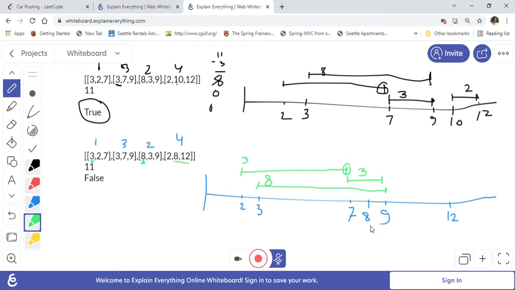So as you can see, when we go from 8 to 12, at this point we already have occupied all the 11, right? So when we wanted to put 2 here, we cannot put 2, because our capacity is already 11, the car is fully packed. So we cannot put anything any more at 8 point basically. So we have to return false here, right? So this is the negative test case we will test.